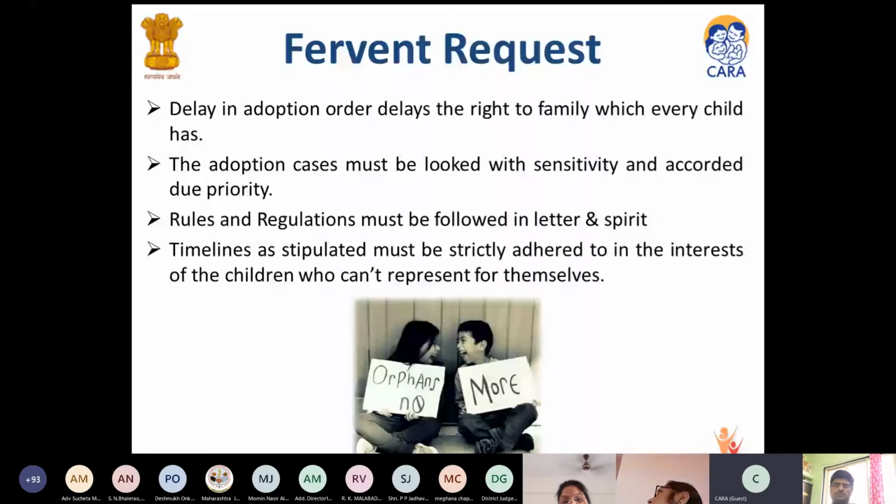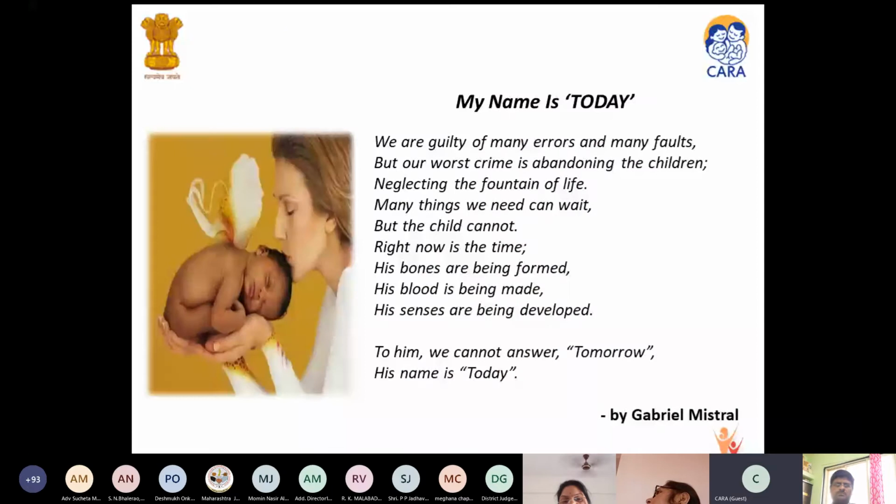I would read this to all of you. My name is today. We are guilty of many errors and many faults, but our worst crime is abandoning the children, neglecting the fountain of life. Many things we need can't wait, but the child cannot. Right now is the time. His bones are formed. His blood is being made. His senses are being developed. To him, we cannot answer tomorrow. His name is today.